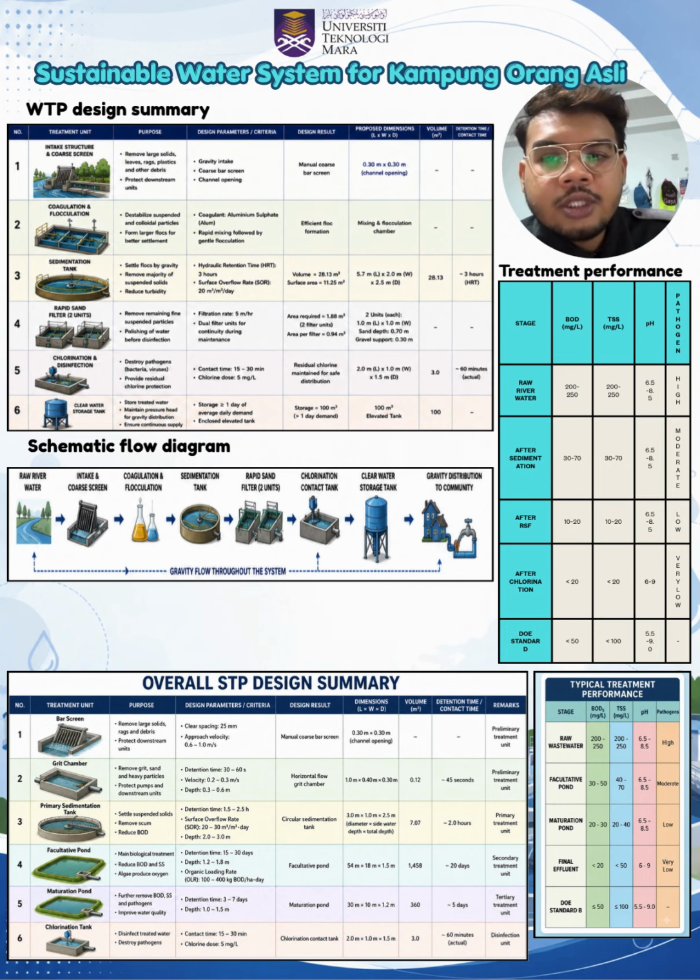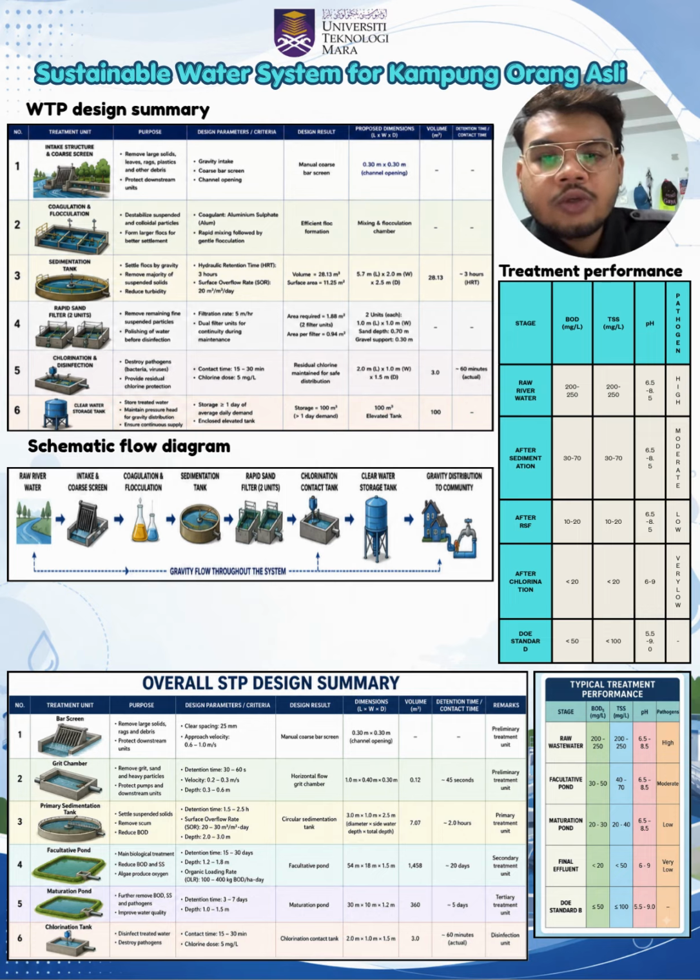The entire treatment system is designed to maximize gravity flow, making it suitable for remote rural areas with limited electricity. As you can see, the first unit is the intake structure and screen. Its main purpose is to remove large debris such as branches, leaves, plastics, and floating materials from the river water before entering the treatment process. This will protect the downstream units and prevent any blockage within the treatment system.